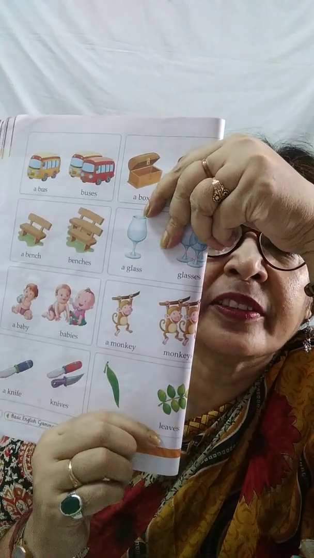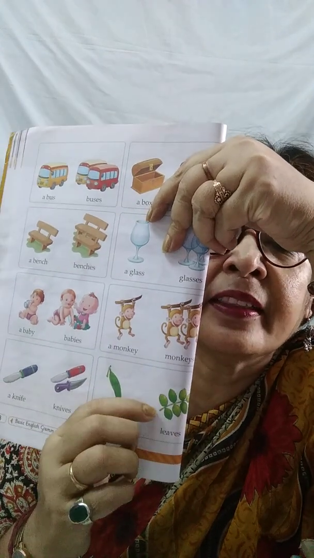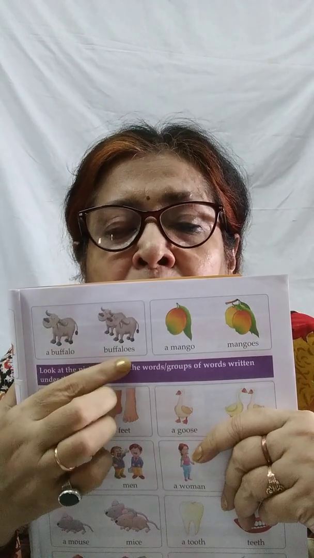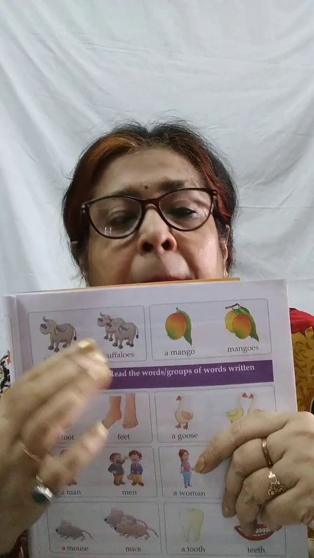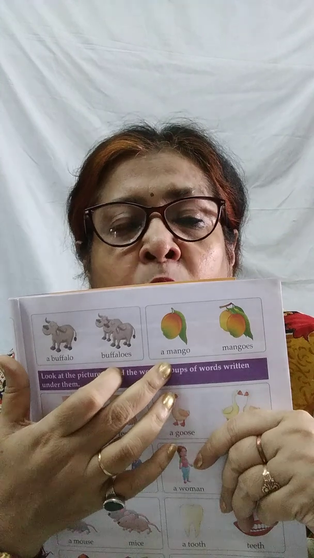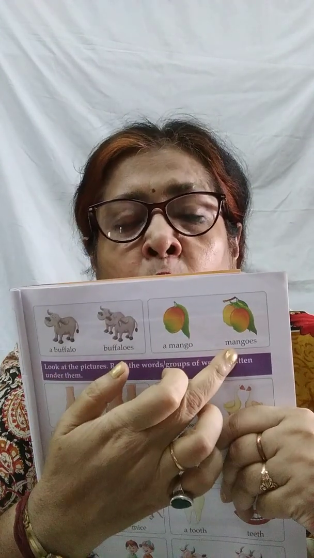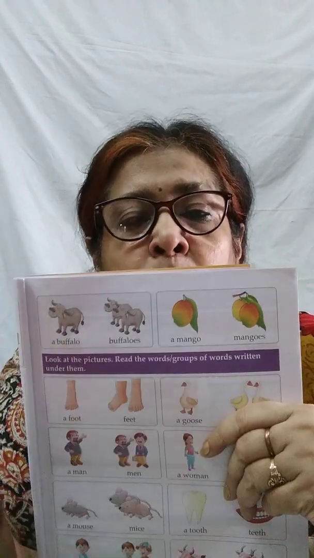Many leaves, that means plural. Now, a buffalo, singular, one. Buffaloes, plural, many. A mango, singular, means one. Mangoes, many, that means plural.